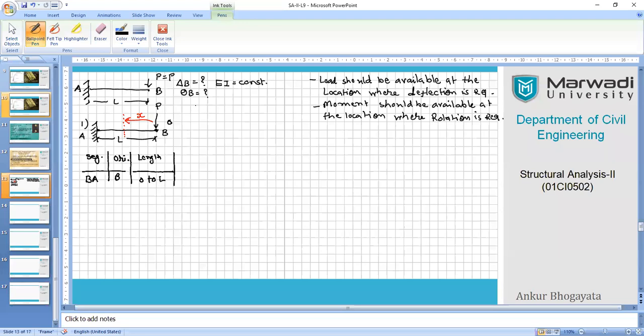Ultimately, you have to keep in front of your eyes that we require to use this equation: delta B equals 1 upon EI, integration 0 to L, then we have Mx into del Mx upon del P into dx.